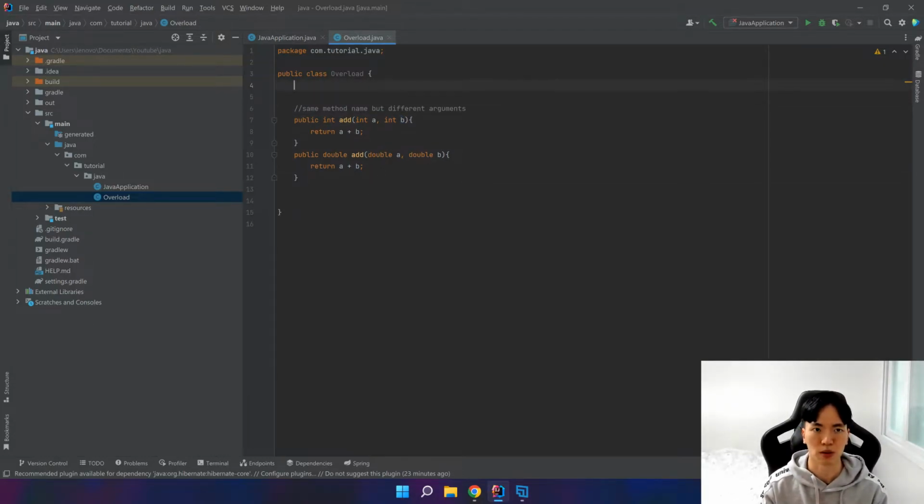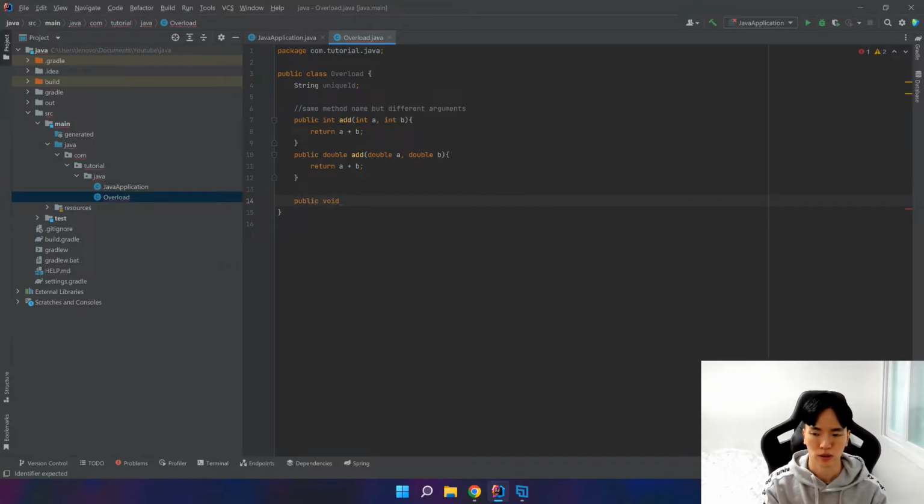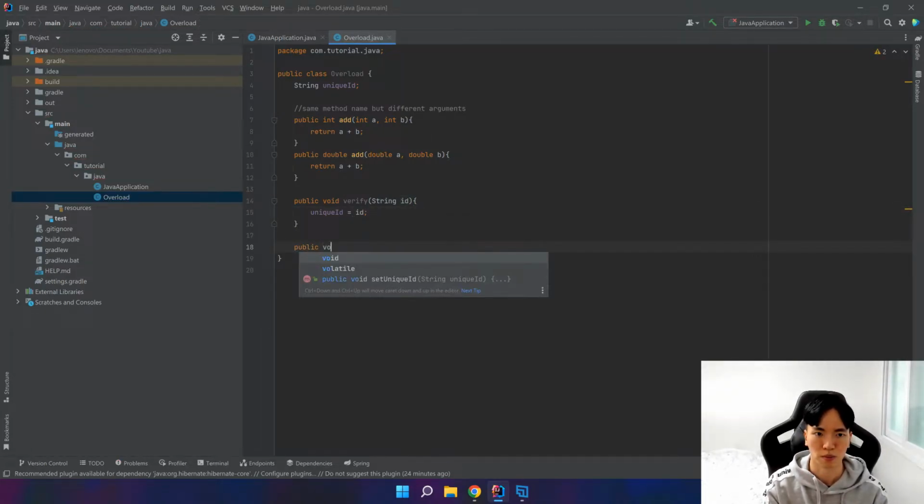Let's do one more example. String, like unique ID, and in our overloaded methods you can have the same return type. So public void verify, and you give it a string input, and our instance variable, if you remember from our last video. And we want to overload the method verify so that it takes an integer.